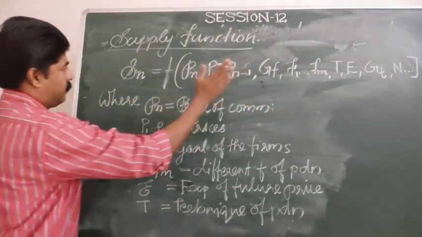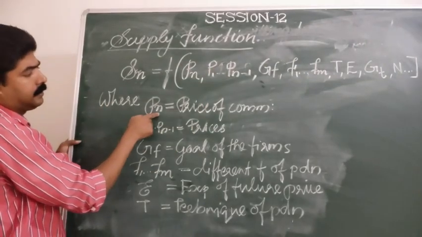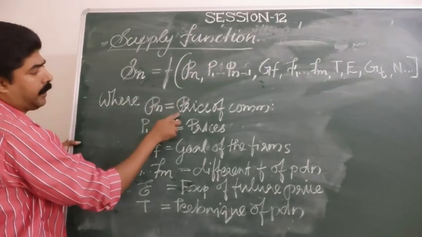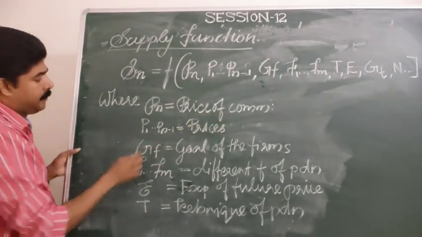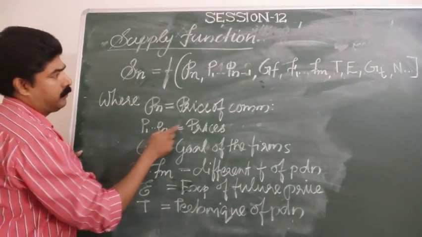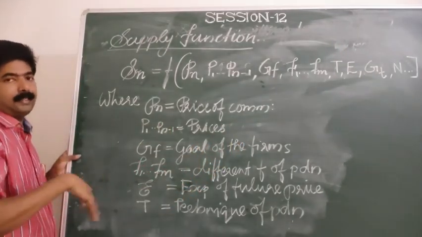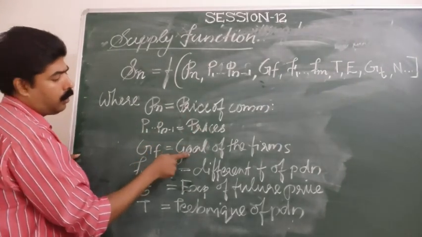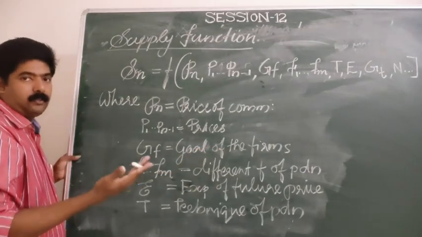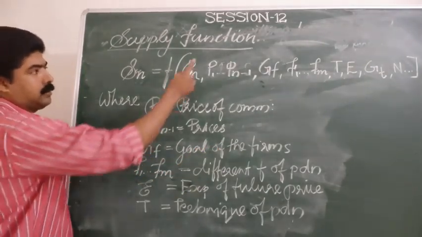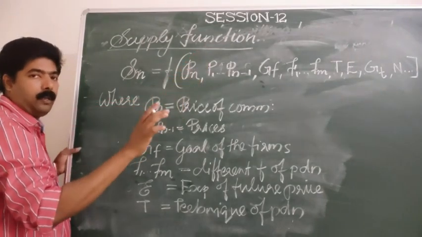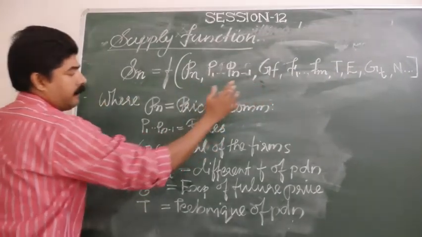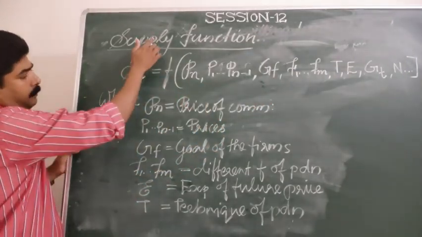In this symbolic expression, P_n means price of the commodity, one of the determinants. P_n and P_n-1 are various prices; according to the prices, the supply is affected. G_f means goal of the firm, profit maximization. We have studied these determinants. The functional relationship between the supply of a commodity and its determinants is what we have symbolically expressed as the supply function.